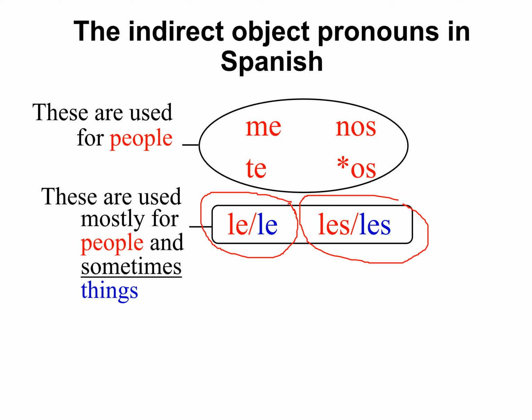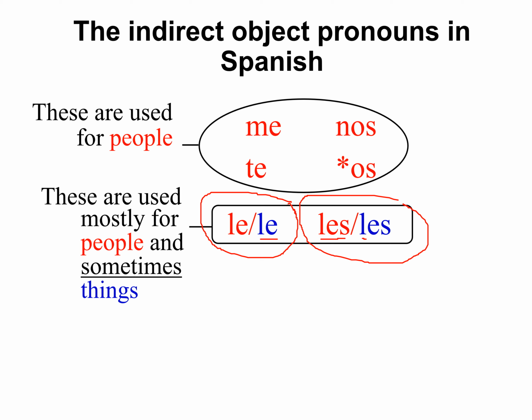And so me, te, le, it's going to be the third person, either for a person normally, or probably a pet that we can consider because it's not a person, right? So a pet could be this. And nos, os, and then this is people again.